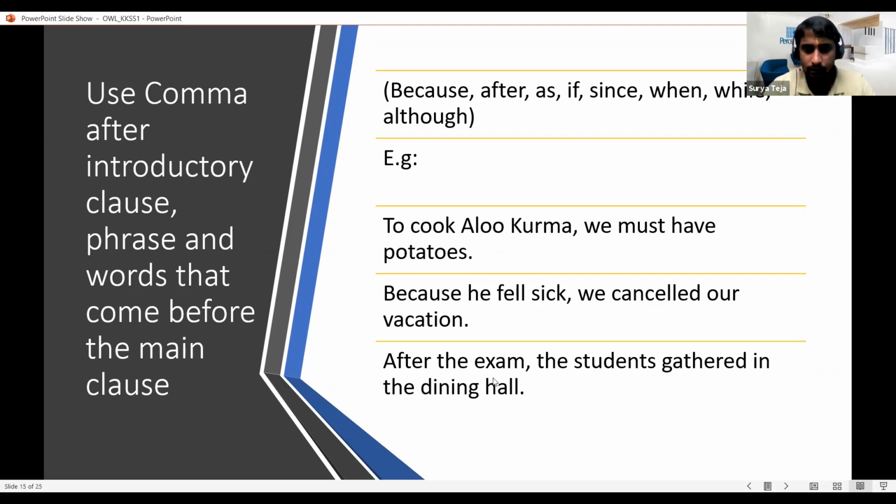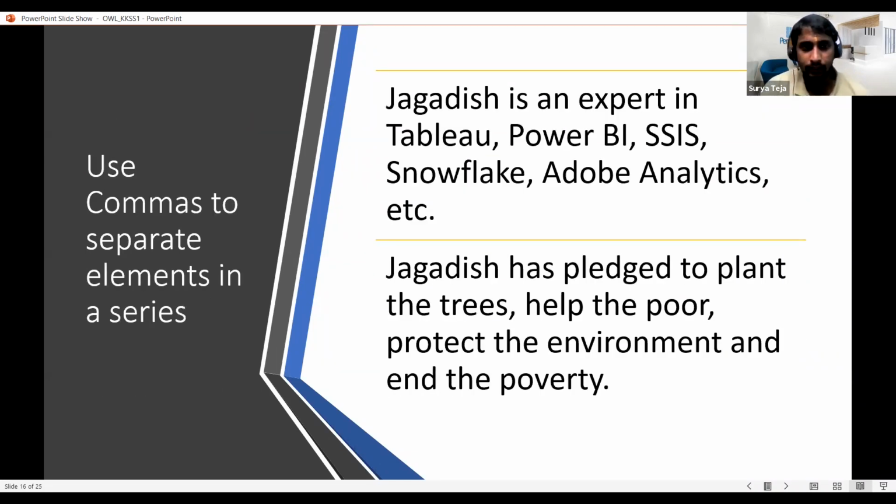Another example is, after the exam, the students gathered in the dining hall. So this is how commas can be used with an introductory clause. Now I'll talk about another regular, typical usage which we would have seen in many situations. If we are talking about a series of elements, we use commas. We separate the series of elements using a comma.